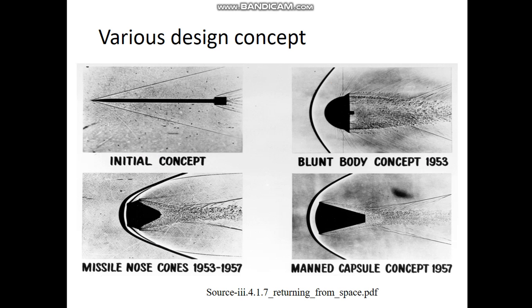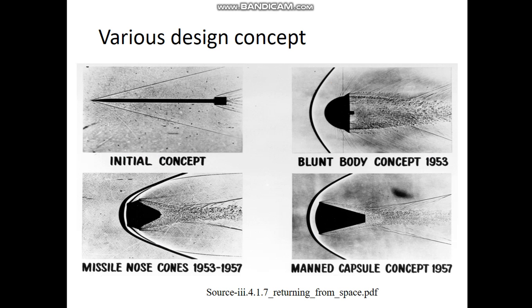And now you can see the various design concepts. Initially, the needle-like shape was the initial concept, having an attached shock wave. The shock is along the body and they burned up easily.